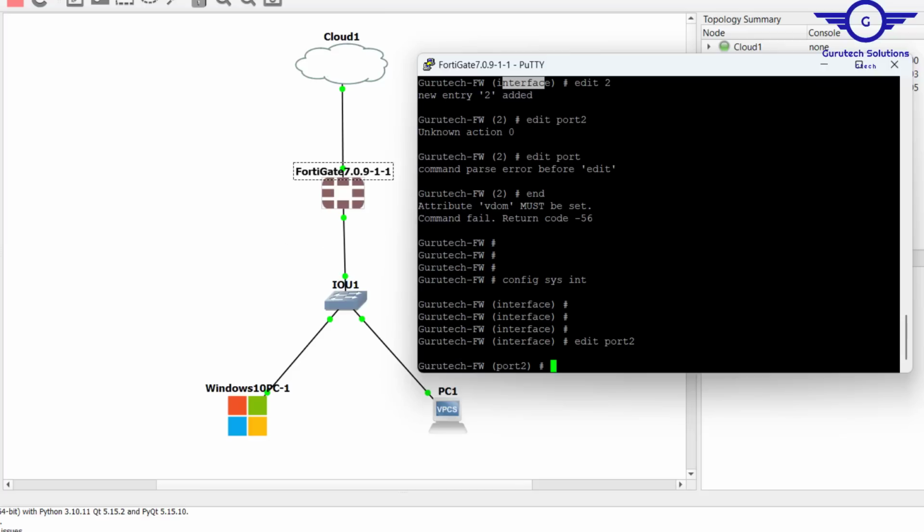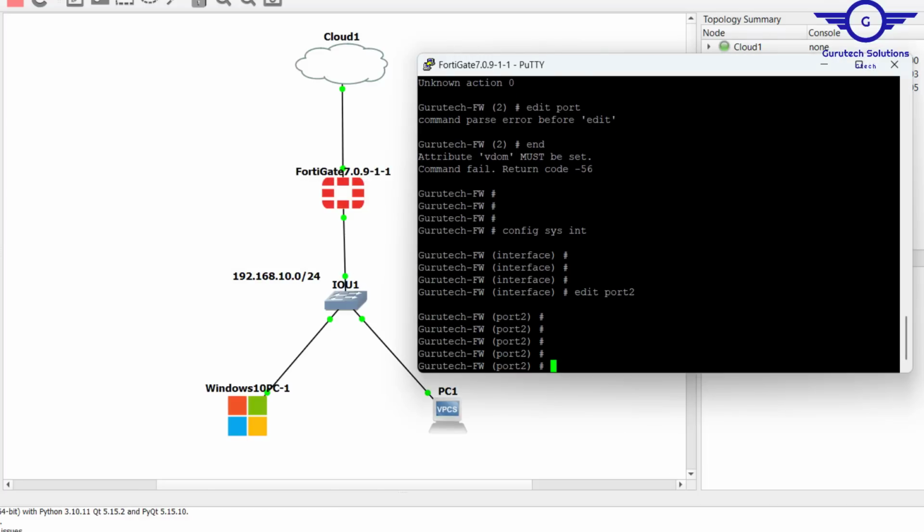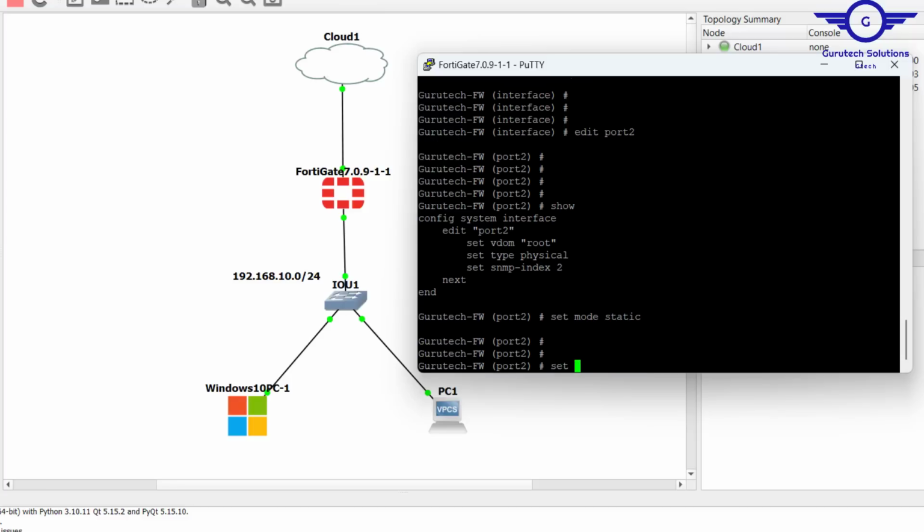Okay, so first of all, let's assume our LAN is maybe 192.168.10.0/24. Okay, perfect. So I'm just gonna say show first. Okay, so the first thing I'm gonna do, I'm just going to say set mode to be static for IP addressing. Then set IP to be 192.168.10.1, the first IP in that subnet, /24.